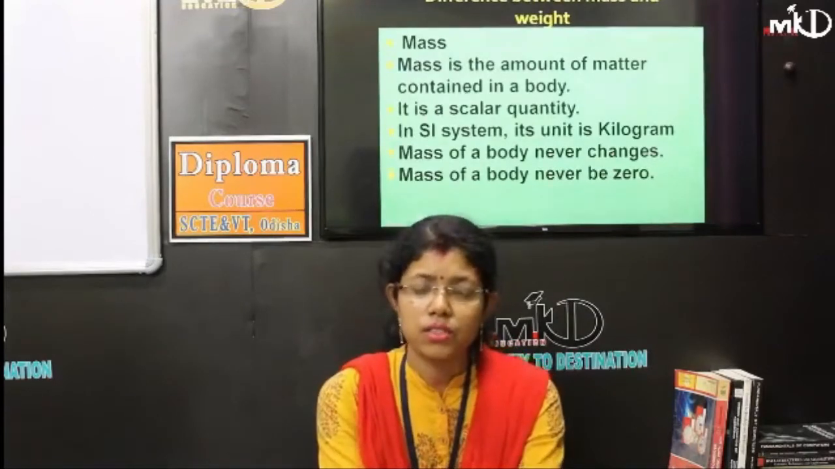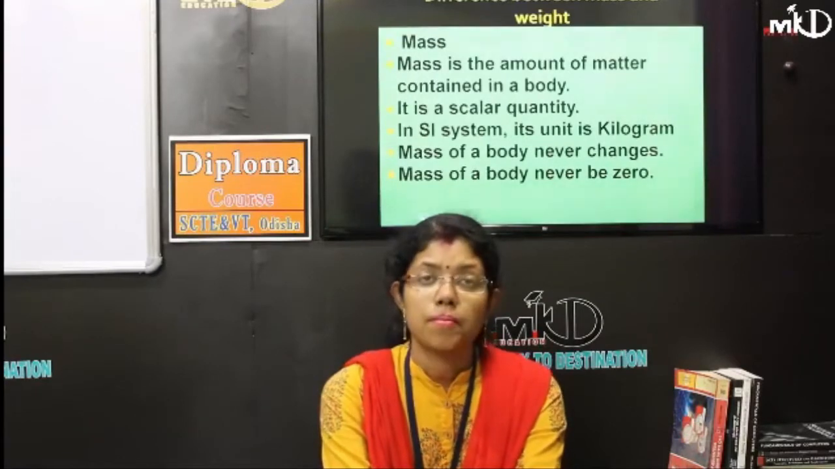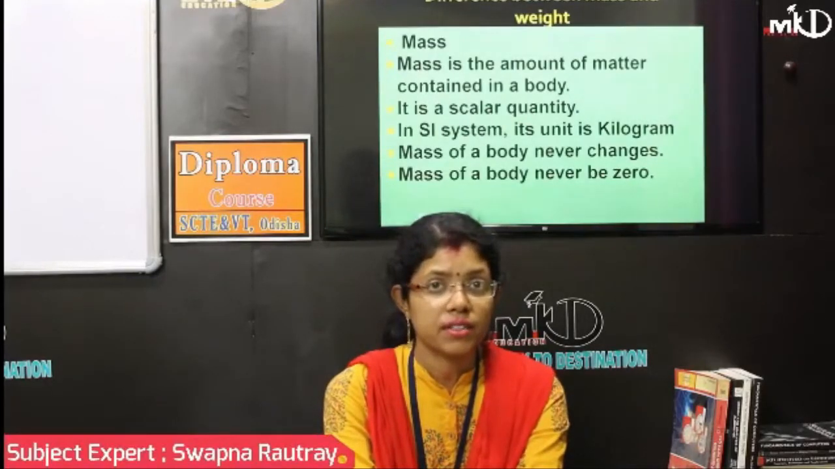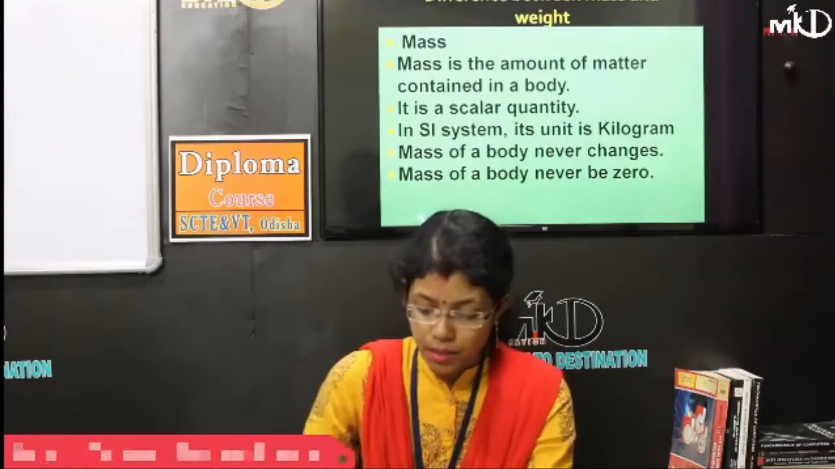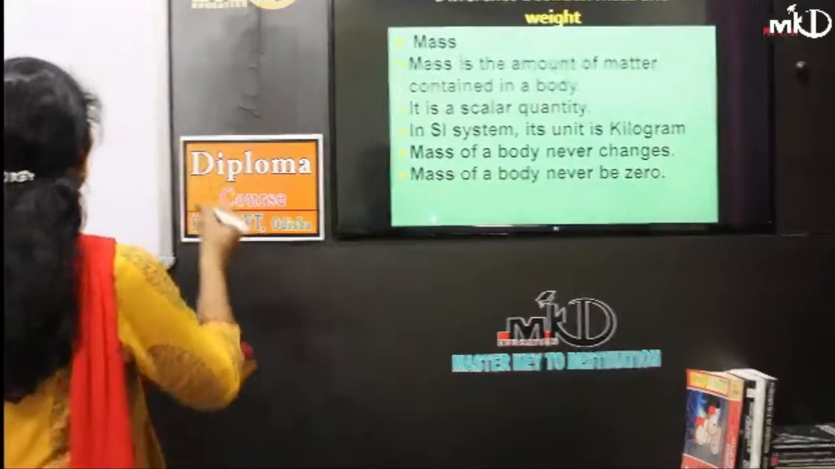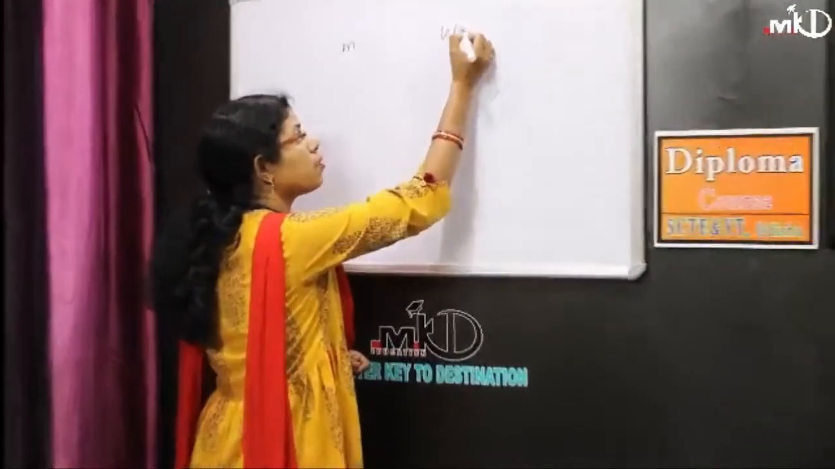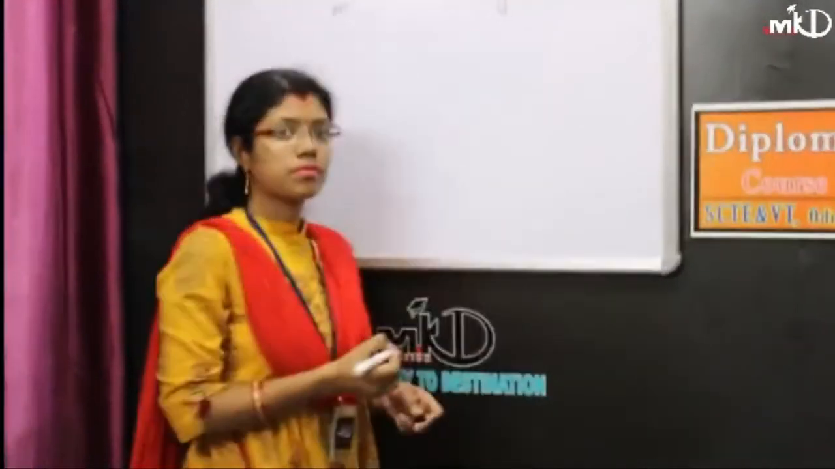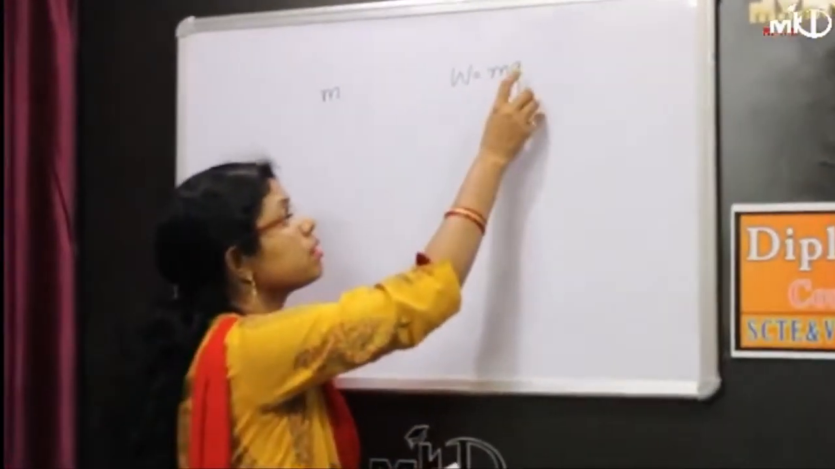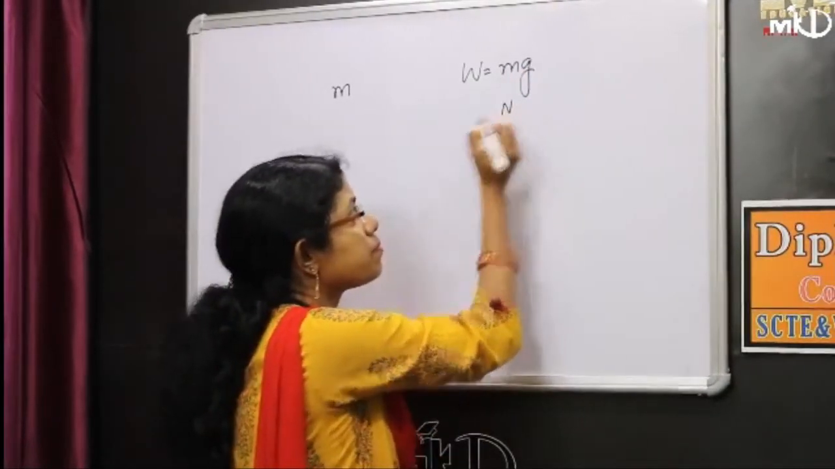Since mass is a scalar quantity, it will not change with time. It is going to be the same. But the weight of the body will change because it depends upon the acceleration due to gravity. Mass cannot be zero, but weight can be equal to zero. Mass is denoted by m, but the formula for the weight of the body is mg. Since mass is constant, it is not going to change with time. g is changing. The unit for weight is Newton.